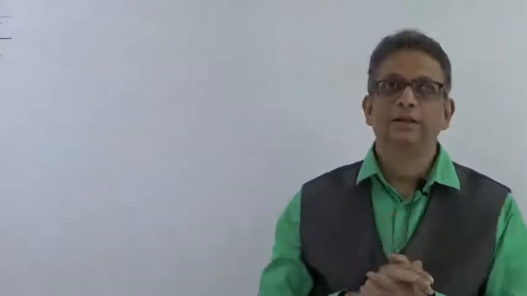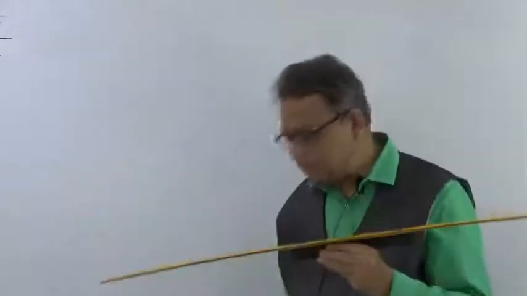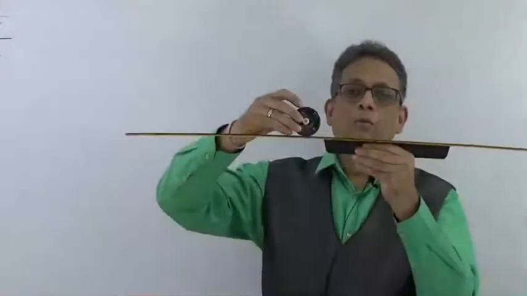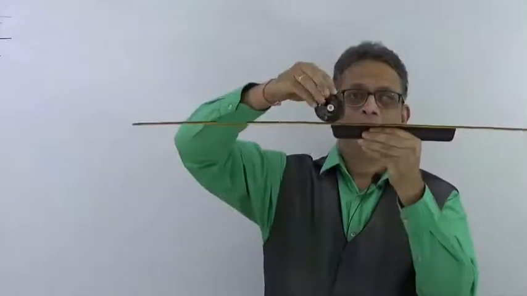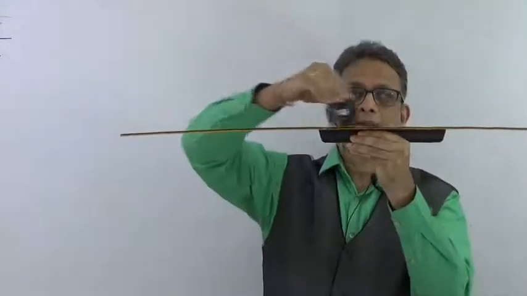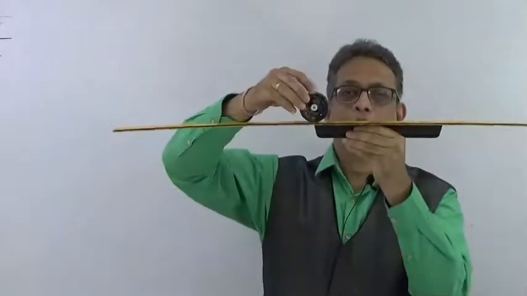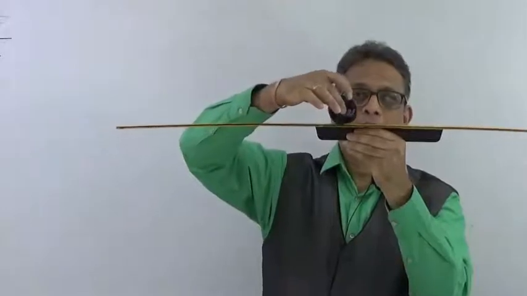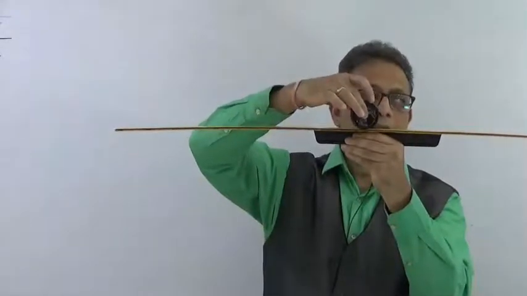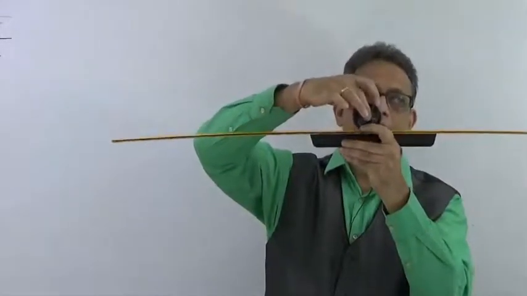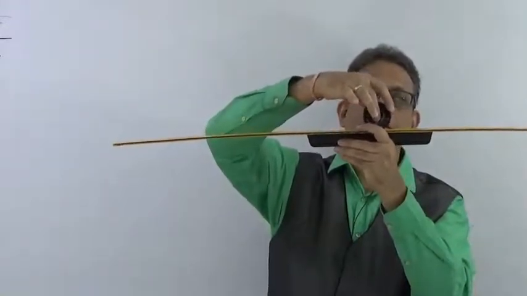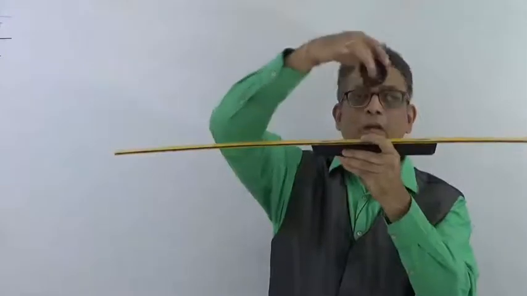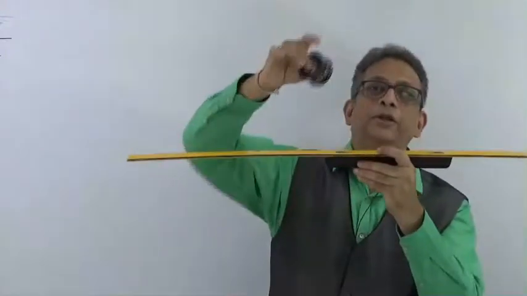Difficult to understand. When this body was rolling, it was not sliding. See, this is sliding. When it is not rotating, it is sliding. But you see the rolling motion, when it is rolling, as you can see, it is not sliding on this. Because of the frictional force, it is able to travel further ahead.